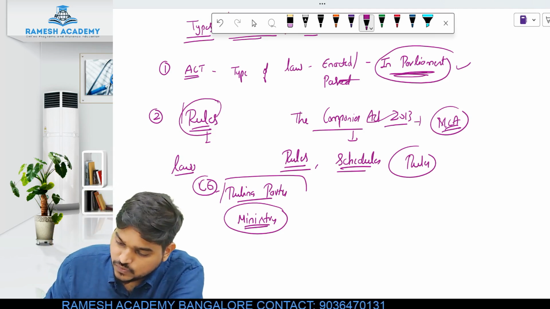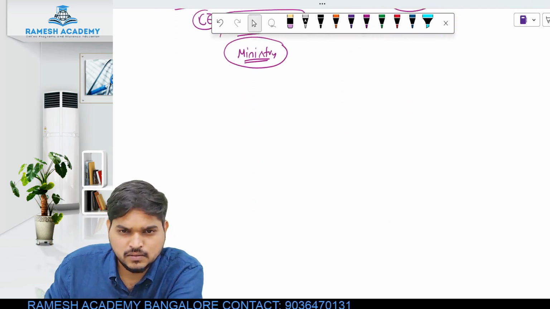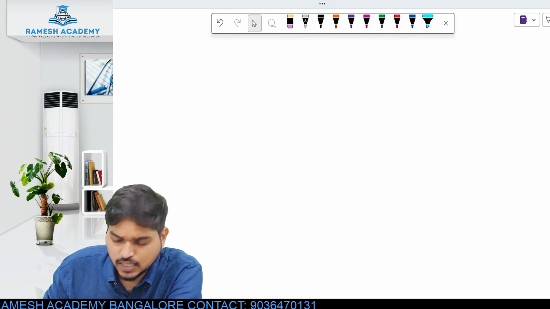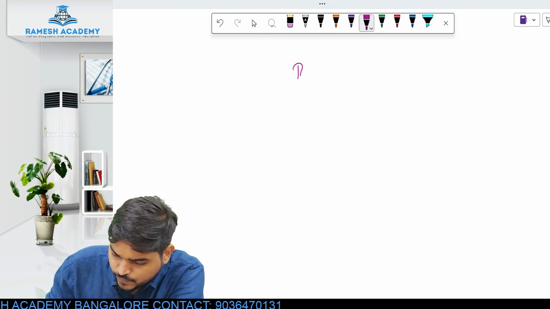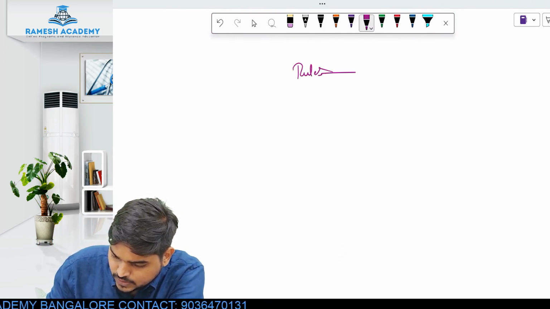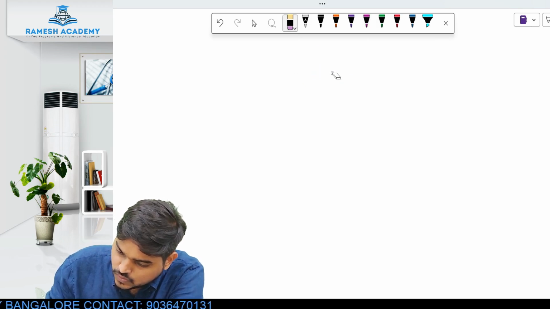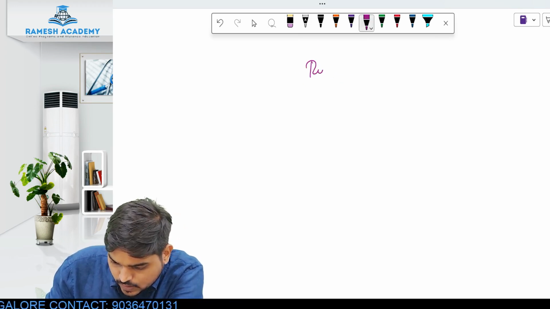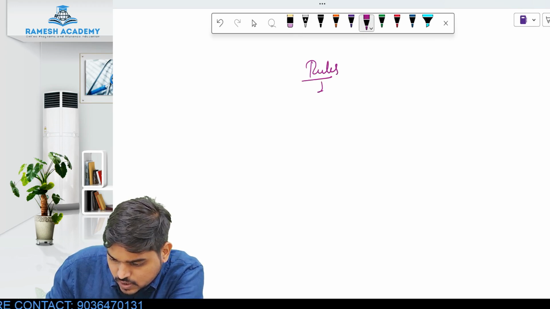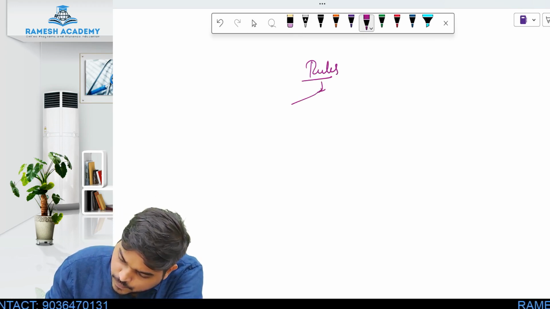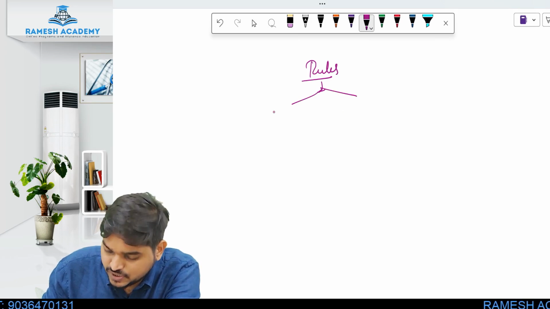Now, why this differentiation? Rules contain those provisions which are prone to frequent changes.